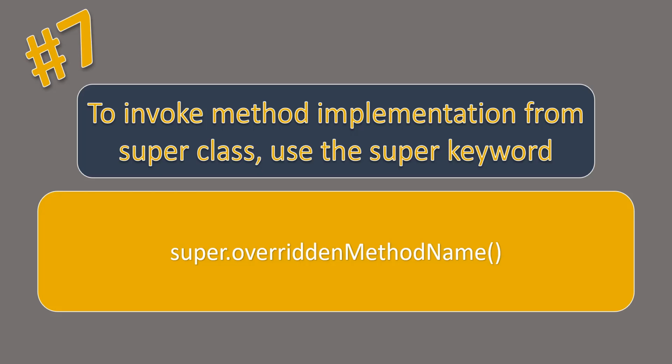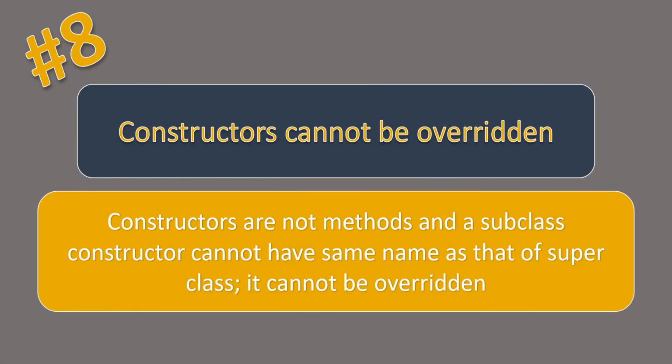So the next rule with method overriding is an obvious one, that constructors cannot be overridden. So this one's a very obvious one because constructors are not methods and a subclass constructor cannot have the same name as a superclass because a constructor has the name of the class and so it cannot be overridden.